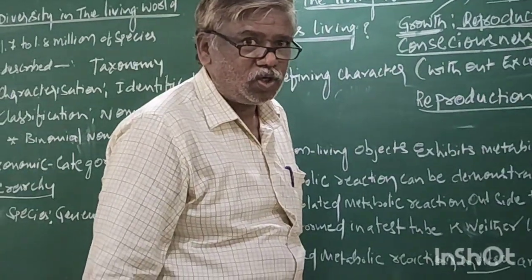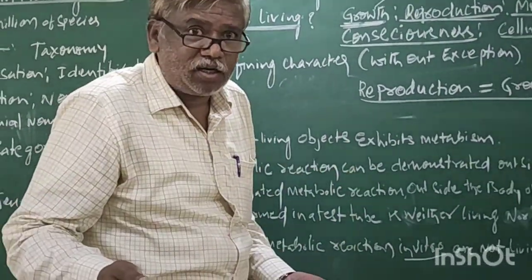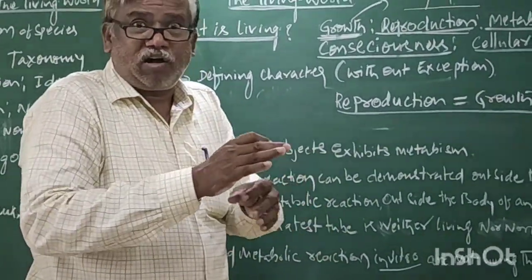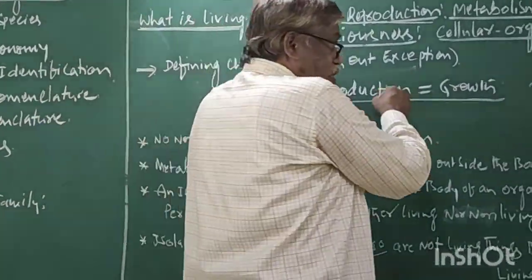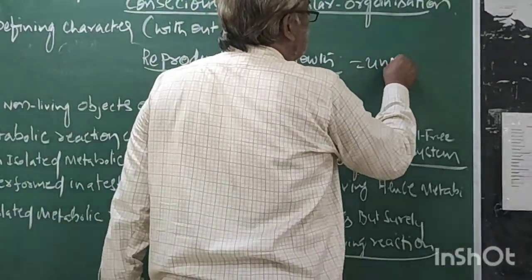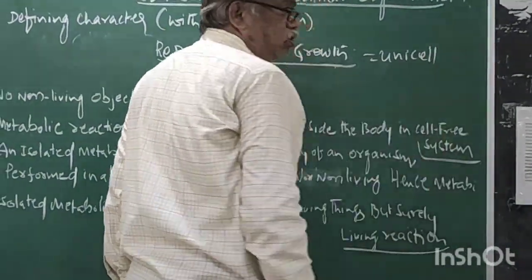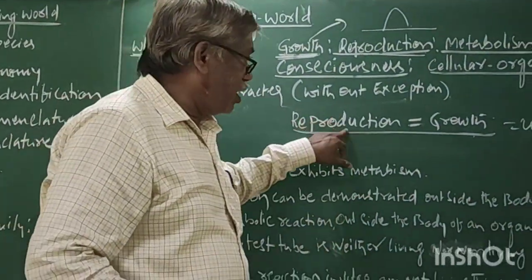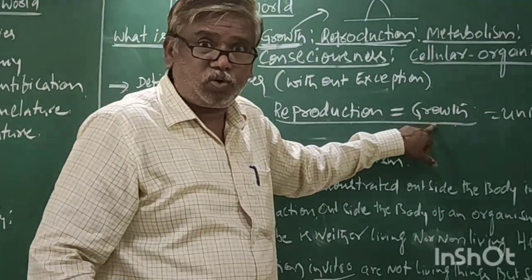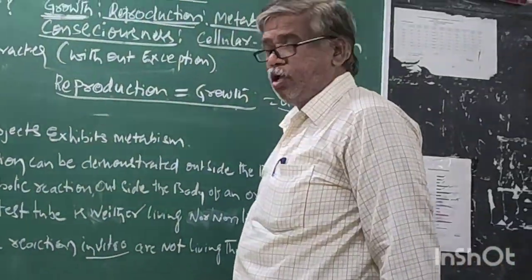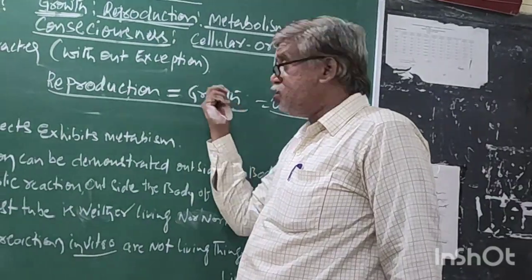Sometimes we cannot clearly understand which is reproduction and which is growth in a unicellular organism. They are synonyms: reproduction is a synonym of growth. That means in unicellular organisms, reproduction is nothing but growth, and growth is nothing but reproduction.